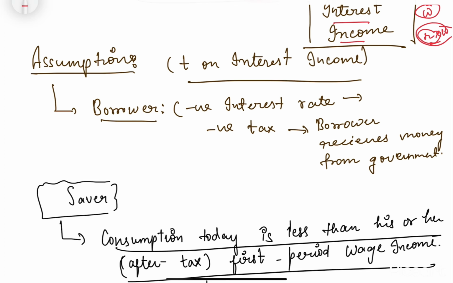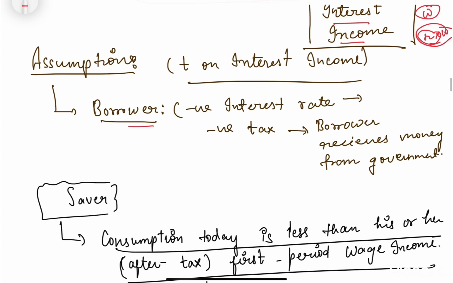And there's an assumption we are taking here that if somebody is borrowing, he's not earning anything, right? He already has to pay somebody else. He's not saving anything. If he's not saving, he has not deposited anything in the bank, तो उसको कोई interest rate भी नहीं मिलेगी. So we are considering कि उसकी negative interest rate है, because he's not going to earn from interest because he's a borrower. So in this case, we will consider negative tax. Negative tax means कि borrower will receive money from the government. अगर पॉजिटिव टैक्स होता है तो what we do, we give money to the government. But in case of a negative tax, we will receive money from the government.